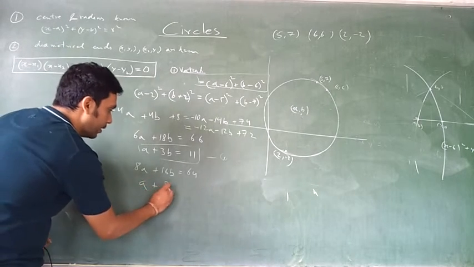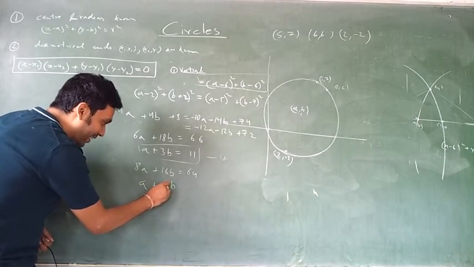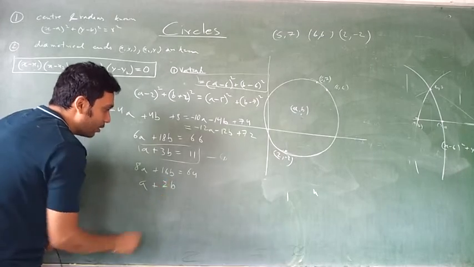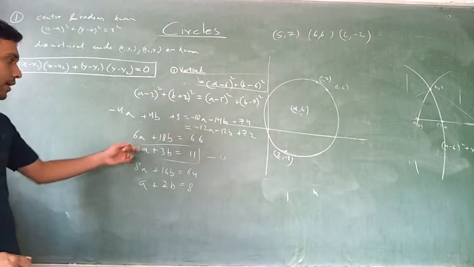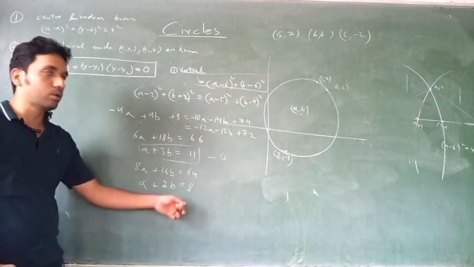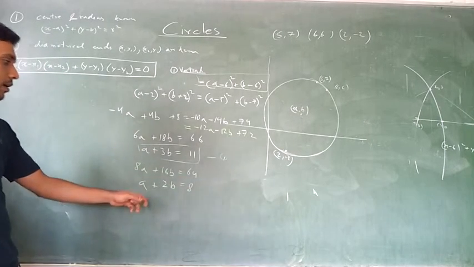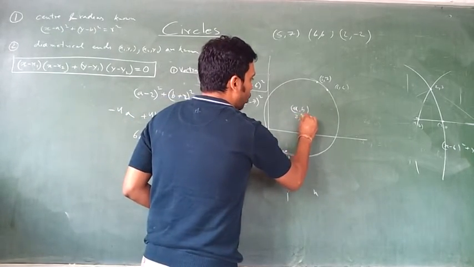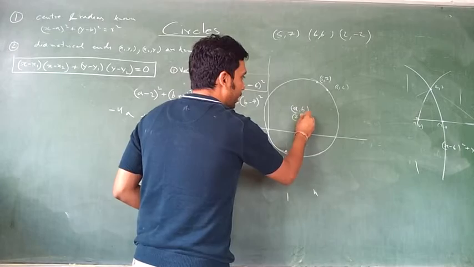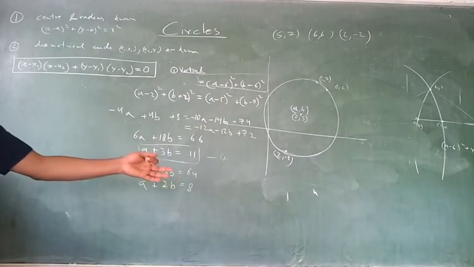Divide by 8, I get a plus 2b is equal to 8. Subtract this and this, you get b. B is equal to 3. A will be equal to 2. What is your center? 2, 3 is your center. Absolutely right. So that's your center.